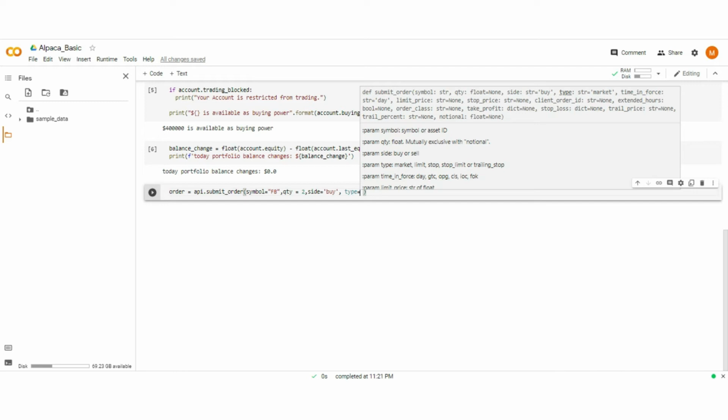A limit order is an order to buy or sell a security at a specific price or better. A buy limit order can only be executed at the limit price or lower, and a sell limit order can only be executed at the limit price or higher. So it helps in avoiding loss compared to the market order type.